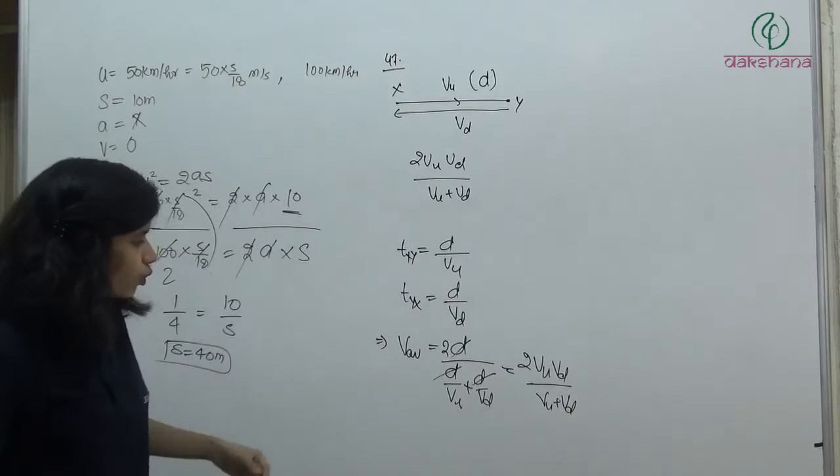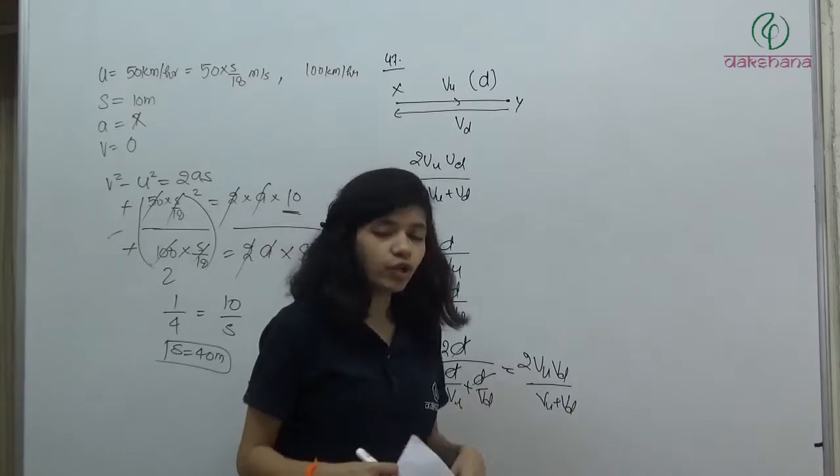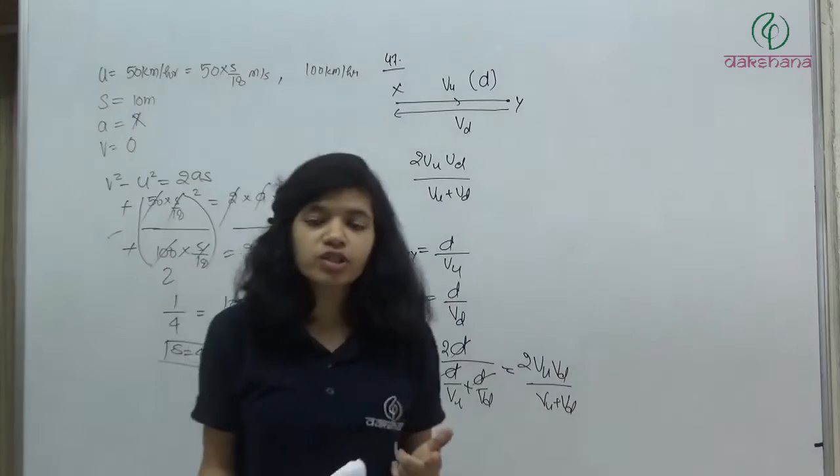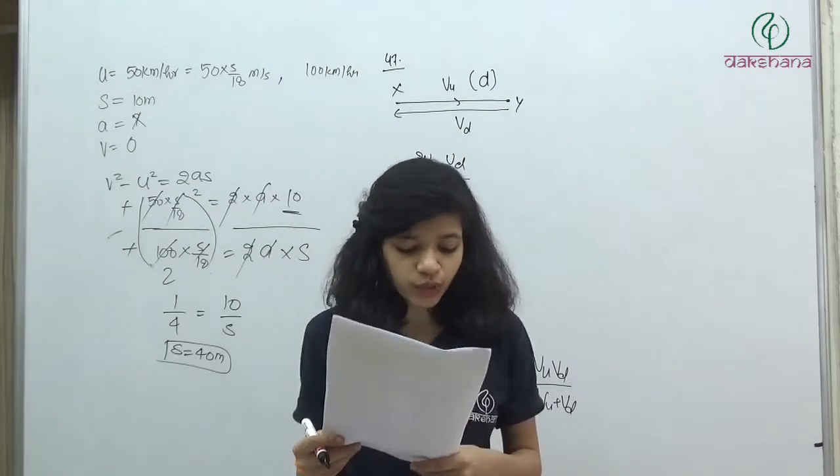I hope it's clear to you. Average speed will be 2VuVd divided by Vu plus Vd. If they are asking average velocity, what will be the answer? The answer will be 0.